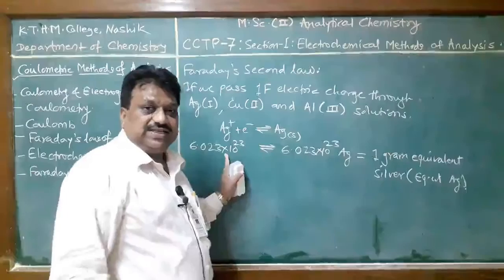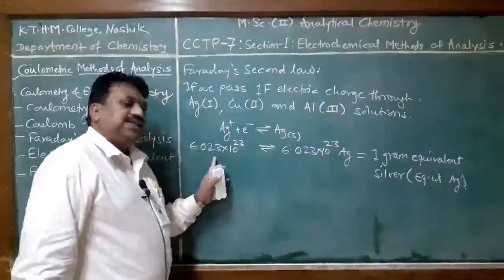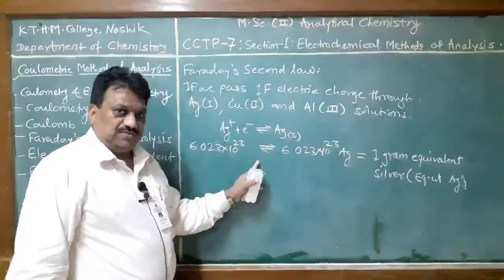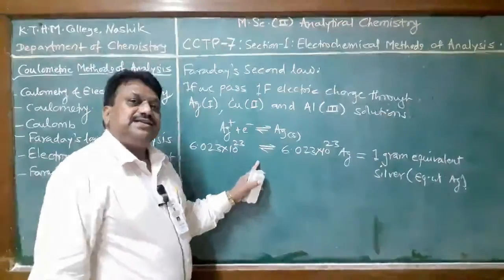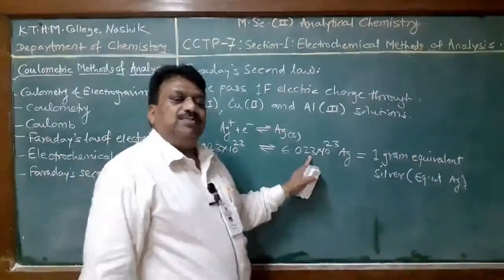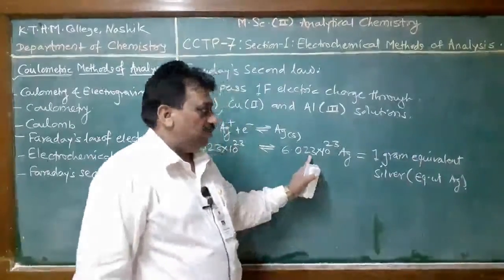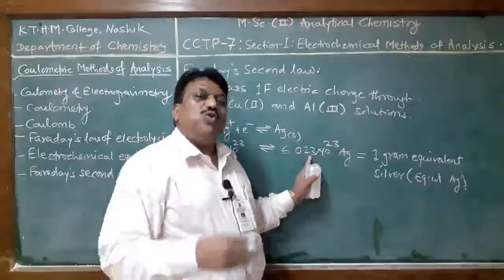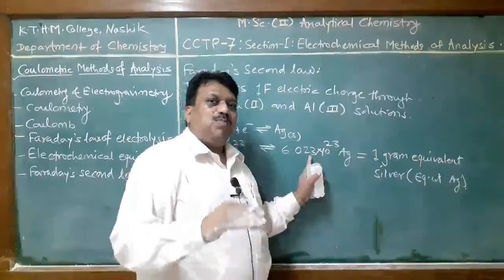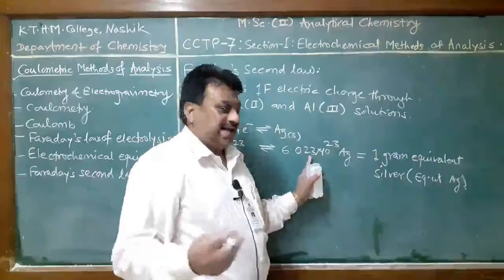Avogadro's number of electrons means 1 mole of electrons, and 1 mole of electrons deposits 1 mole of monovalent ion, half mole of divalent ion, and 1/3 mole of trivalent ion.